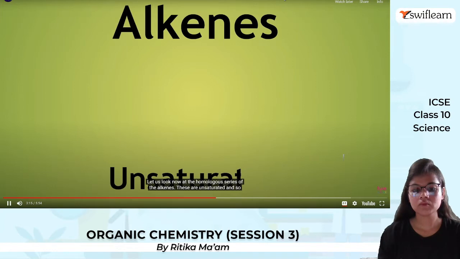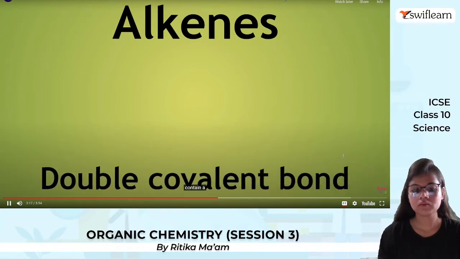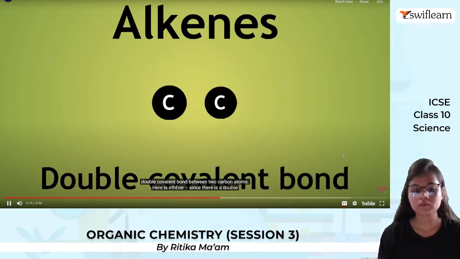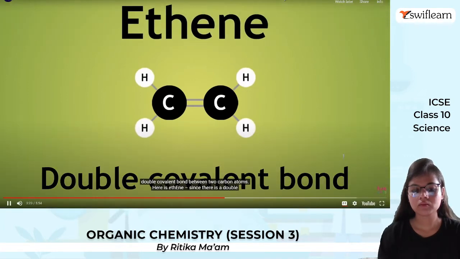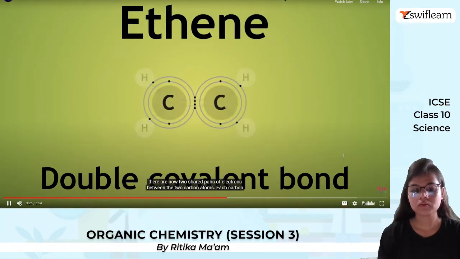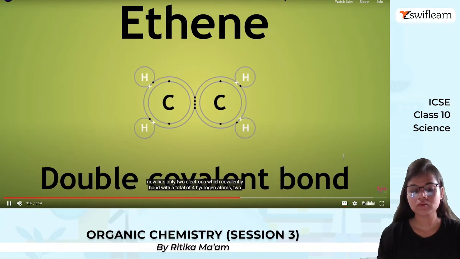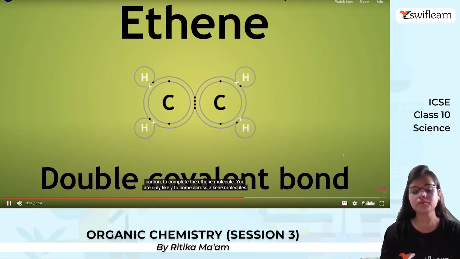Let us look now at the homologous series of the alkenes. These are unsaturated and so contain a double covalent bond between 2 carbon atoms. Here is ethene. Since there is a double bond, there are now 2 shared pairs of electrons between the 2 carbon atoms. Each carbon atom now has only 2 electrons, which covalently bond with a total of 4 hydrogen atoms, 2 on each carbon, to complete the ethene molecule.